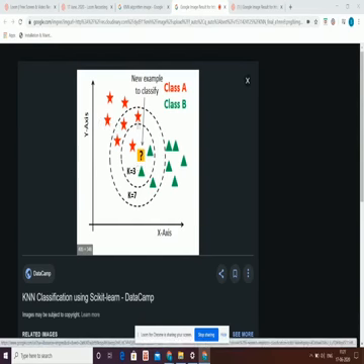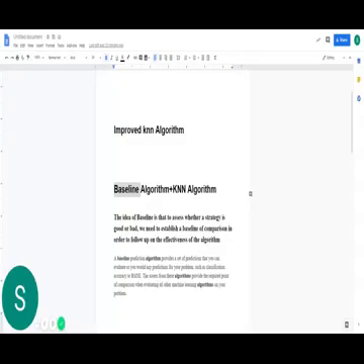Consider this example where there are two types. One type is of star type and another type is of triangle type, and we want to classify the given data point as a type of stars or a type of triangles. For example, suppose that k value is 3, then it will pick the three nearest neighbors nearest to the given data point, and among those three neighbors, triangles are present high. So it will be classified as a triangle. And for k equal to 7, it will be classified as a star because the number of stars is more than the number of triangles.